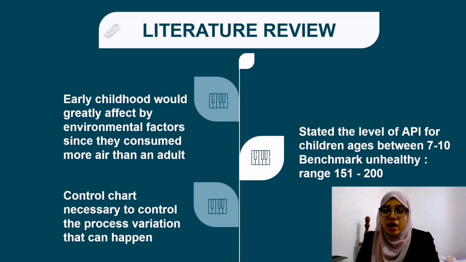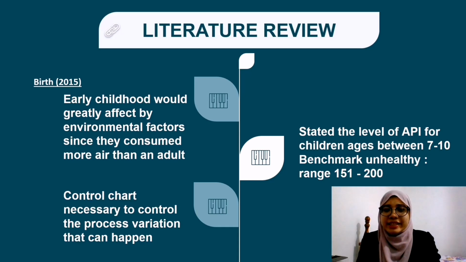This is the highlight of our study, where we focus on why we chose children aged below 10. Best in 2015 mentioned that the brain development of children is rapid at 8 years old and greatly affected by environmental factors. Children consume 20 to 50% more air than adults, so air pollution can harm them by destroying the most vulnerable cell, which is the lung cell.